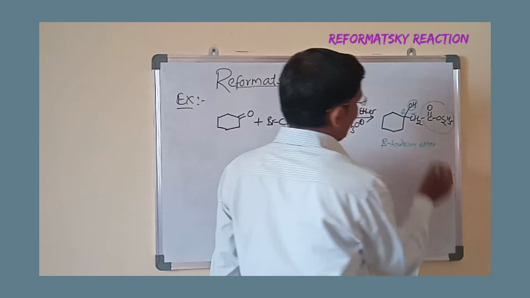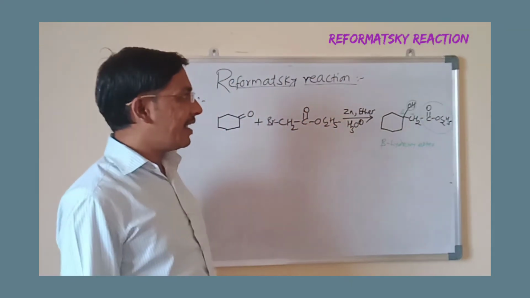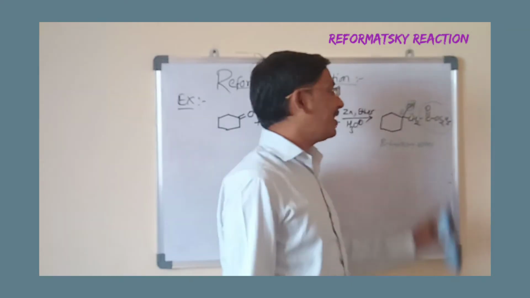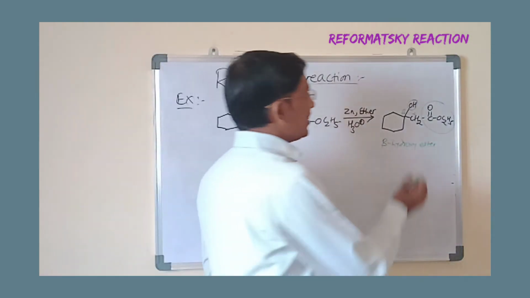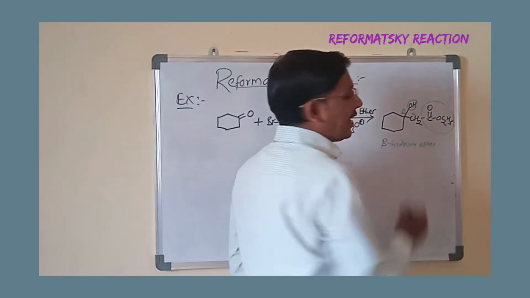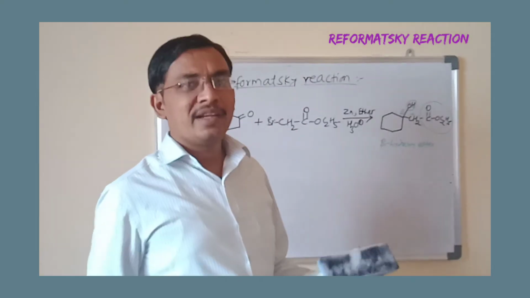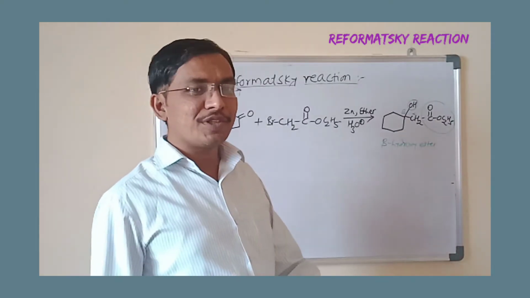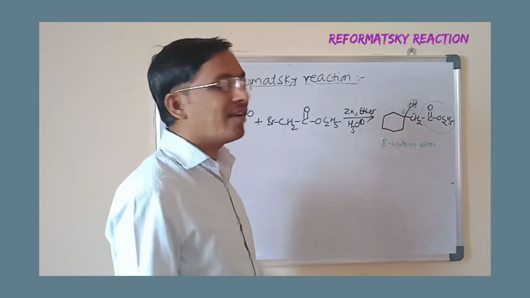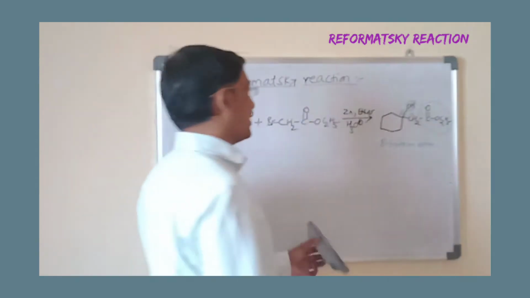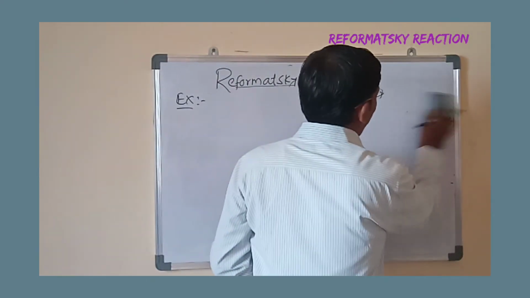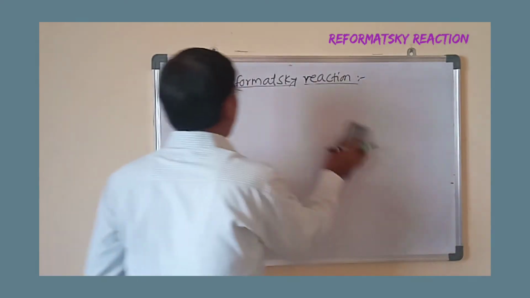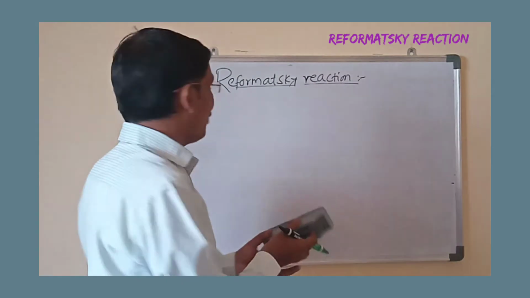Further, on dehydration in presence of acidic medium, it gives rise to an alpha beta unsaturated ester. Since the OH group and the neighboring carbon contain a proton, it can undergo dehydration in presence of acidic medium and you will get the alpha beta unsaturated ester. In this way we will get the beta hydroxy ester. Now we will see the mechanism of this reaction.